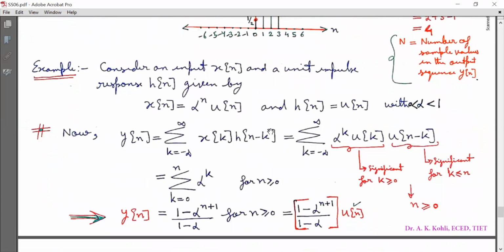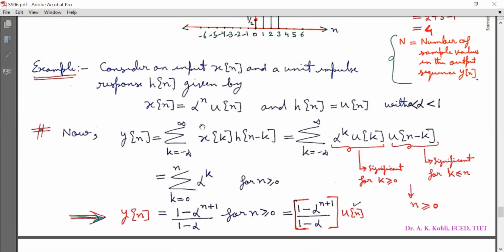Now consider one more example. Consider an input xn and a unit impulse response hn given by xn is equal to alpha raised to power n un, where un is the unit step function, and hn is equal to un, the unit step function, with alpha lying in the range 0 to 1. Now, the output yn is equal to summation k running from minus infinity to infinity, xk, h bracket n minus k.